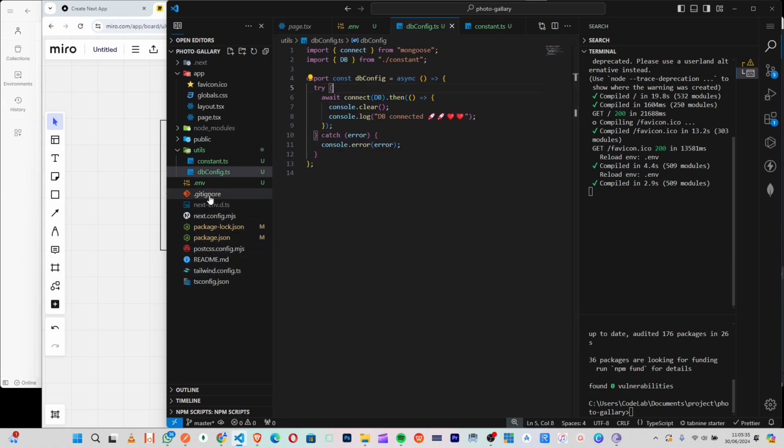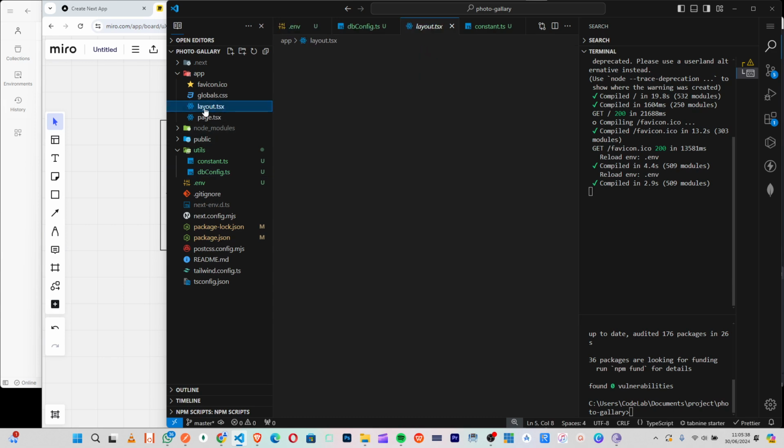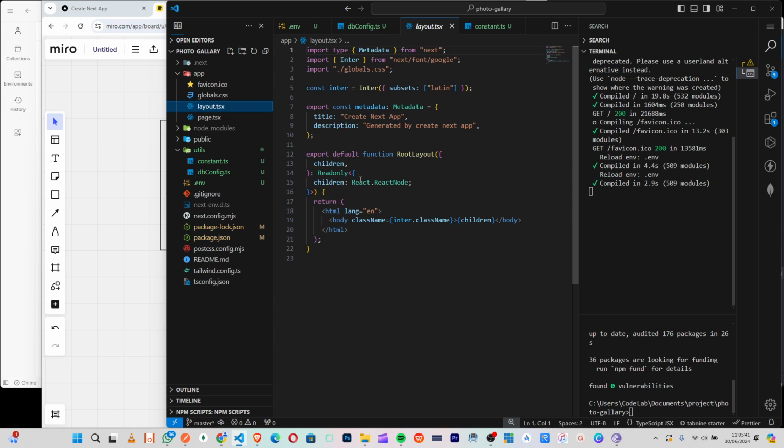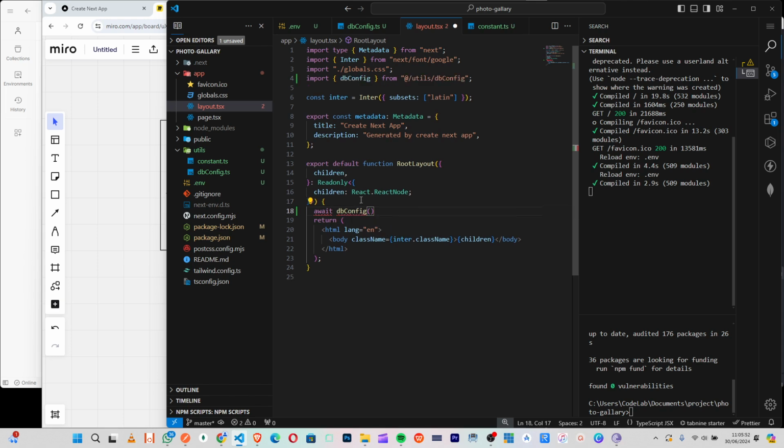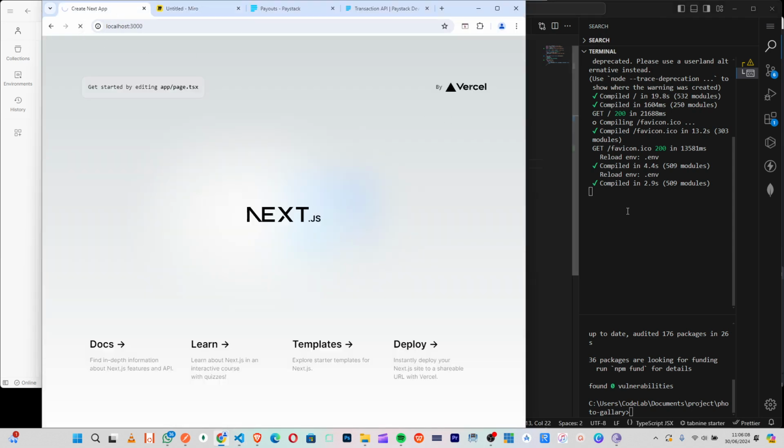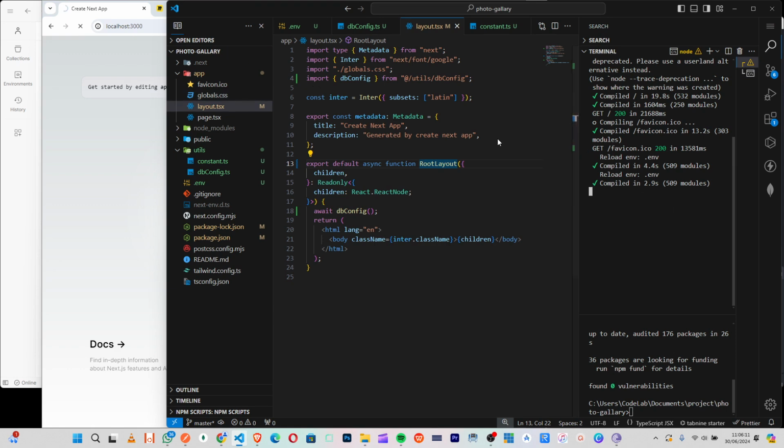Then the next thing we'll do to establish this connection is to come inside our layout. So inside this our layout, we'll come here and say await db config. Now because we are calling await here and this will be an async function, here will throw an error. So to fix that, we'll just come here and do async. Once we do that, this thing will be fixed, then our connection will be established. So now I just come here and reload this. So by doing this, we have connected.